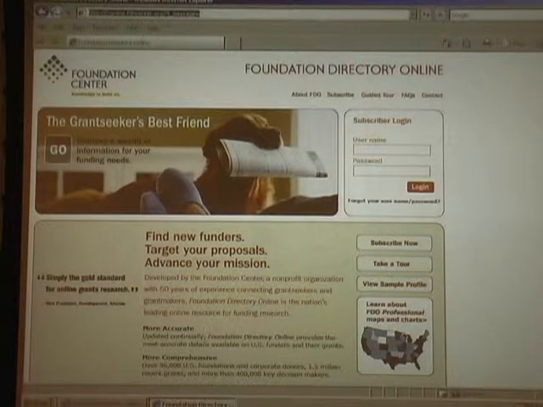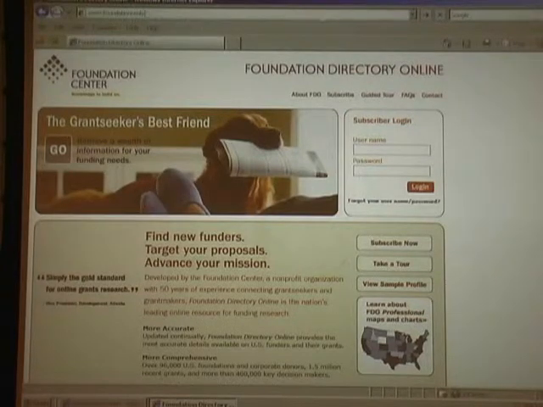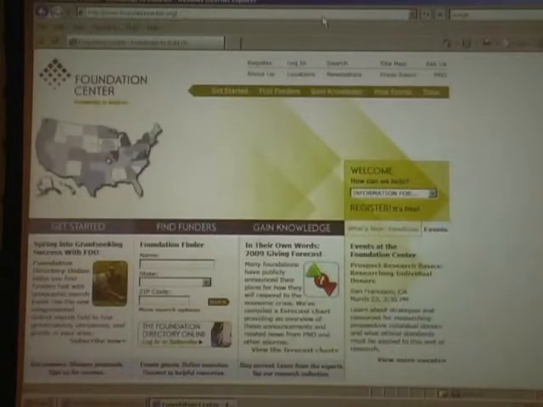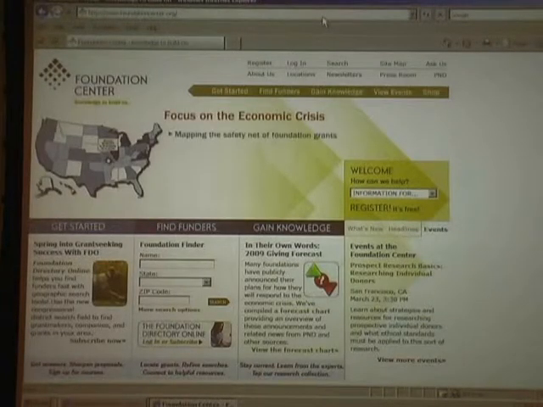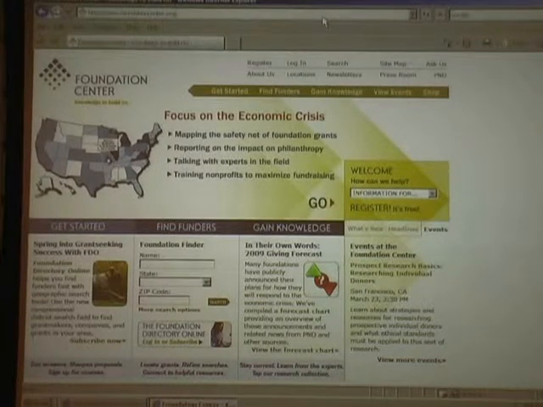Now what I would like to do is kind of show you some of the information that we have on our website, foundationcenter.org. Now these are resources that are free and freely available anywhere you have access to the internet. You can get to just about everything on our website, with the exception of the database I just demonstrated, the Foundation Directory Online. However, you also have free access to that by coming into the university here. And there are some fee-based training courses available as well, but otherwise everything on our website is free and available anywhere you have access to the internet.